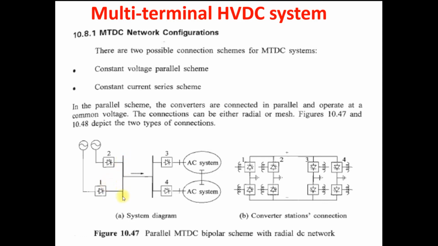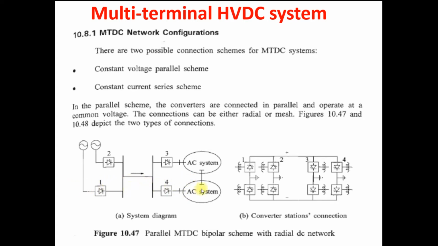Both are combined at this AC bus, and then this is the HVDC line. At the receiving side, the load side, we convert this DC to AC using the inverter. 3 and 4 are the inverters, and here is the AC system. Both loads are also very far away from each other, and both are connected with a common bus, common line. So these are parallel connections with a radial system.